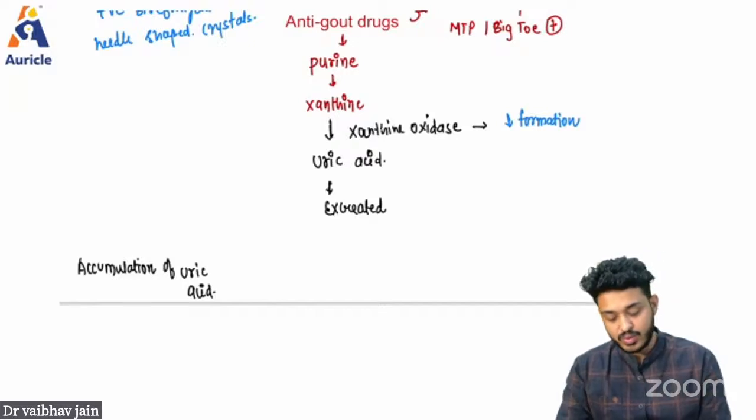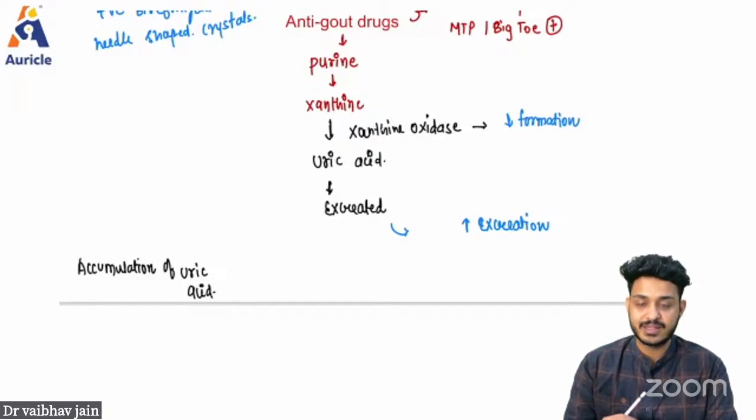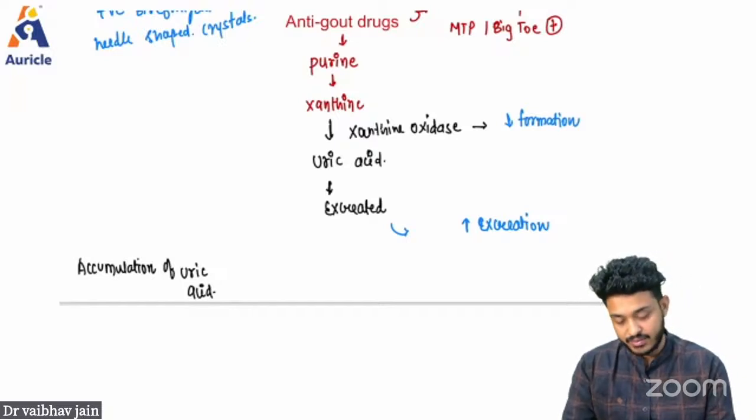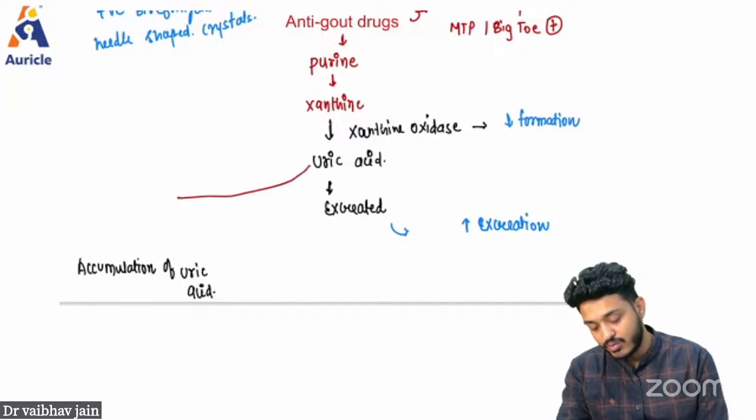The second thing I can do is increase the excretion of uric acid. Some drugs are going to increase the excretion of uric acid. And the third thing that we have identified in birds: this uric acid is going to convert into one form that is known as allantoin.